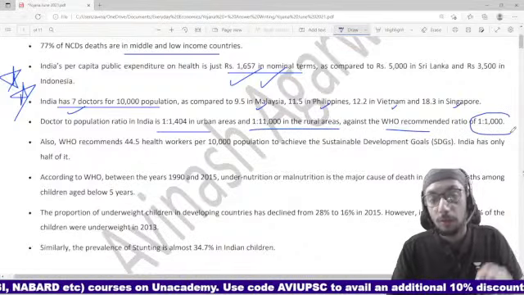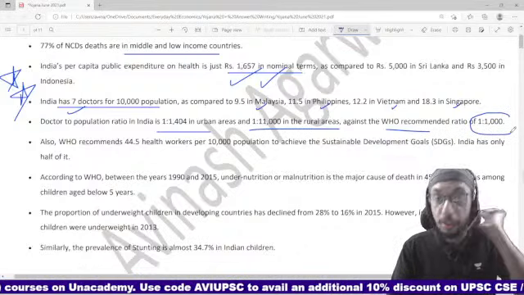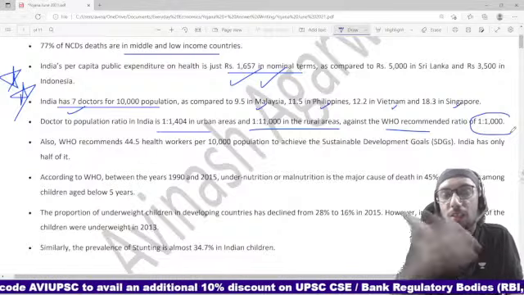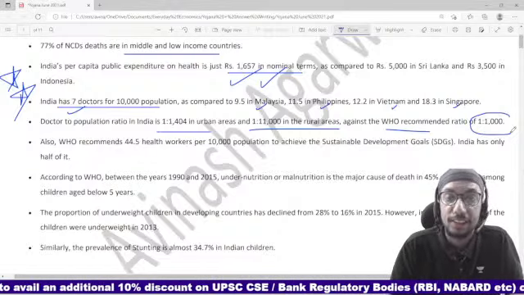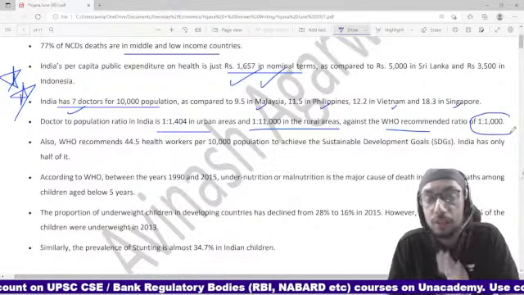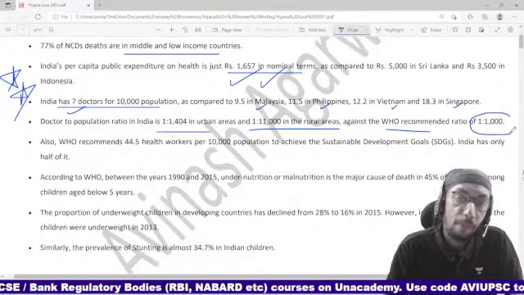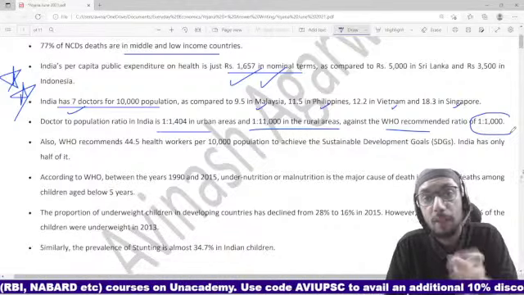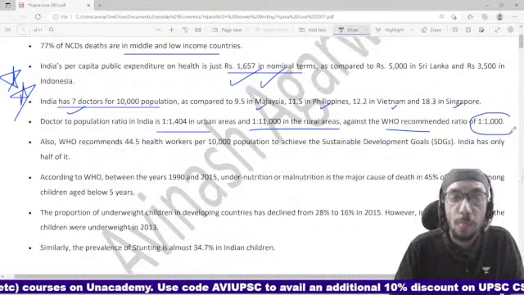So the WHO recommended ratio is not achieved in urban areas, and definitely not in rural areas: 1 in 11,000 in rural areas as compared to 1 in 1000 that the WHO is recommending.